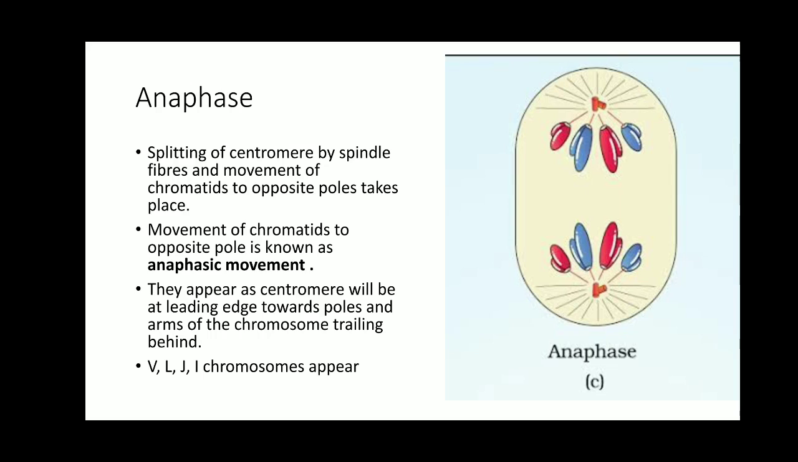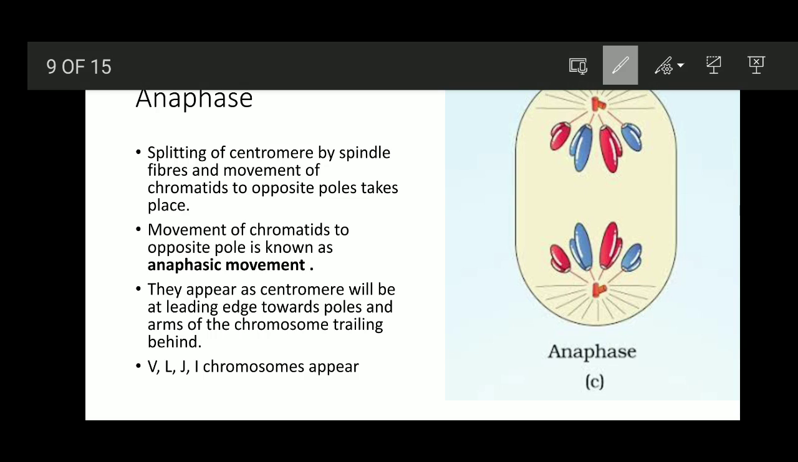Getting it? When they are moving towards the opposite pole, see, these are the centrioles present here, these are astral rays, and these are the spindle fibers. When the chromosomes were at the equatorial region, the centromere was split, and the chromatids are pulled towards the opposite poles. These two together were one chromosome. These two are sister chromatids, and each sister chromatid is pulled towards the opposite pole.